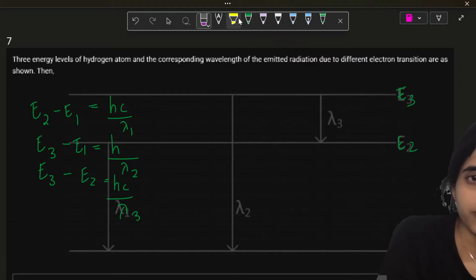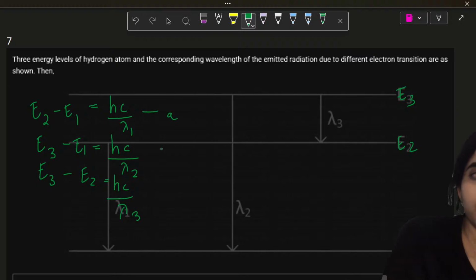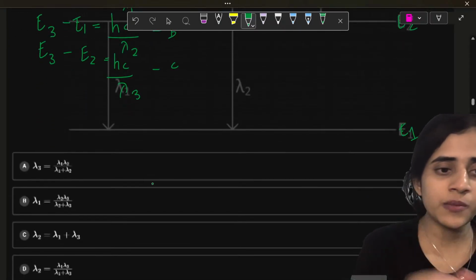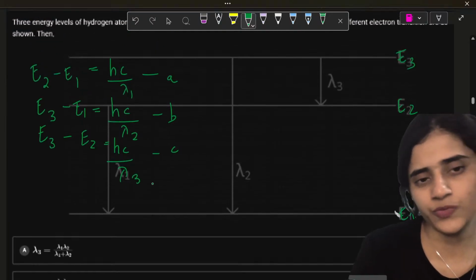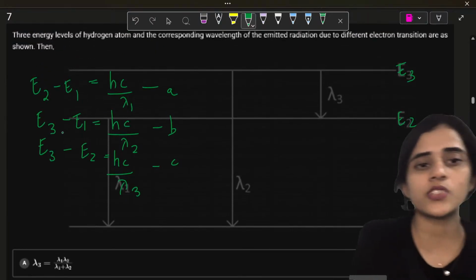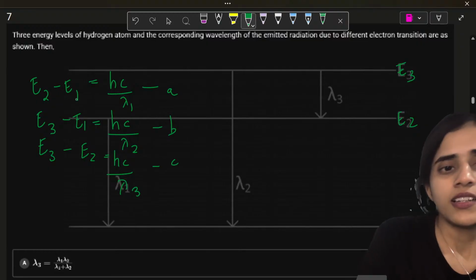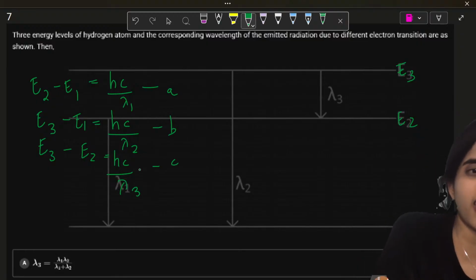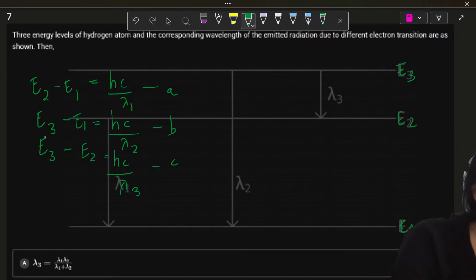Now what I'll do is I'll name these A, B, and C. All my options are in terms of all 3, so let's not look at the options now. Let's solve it first. If I combine these, I can get something useful.